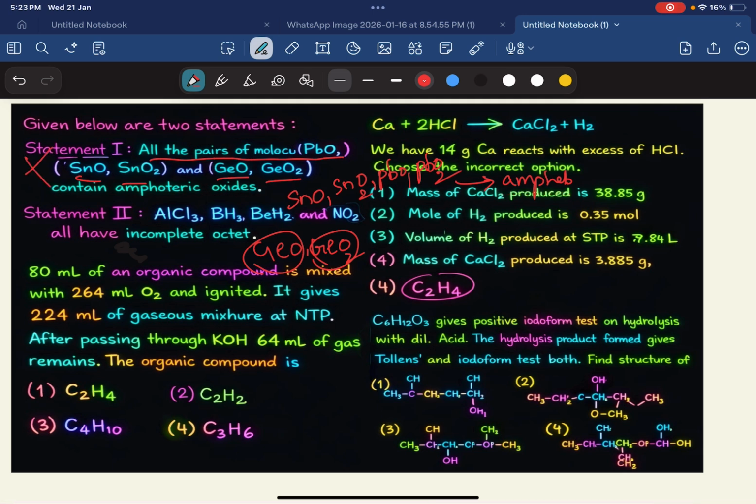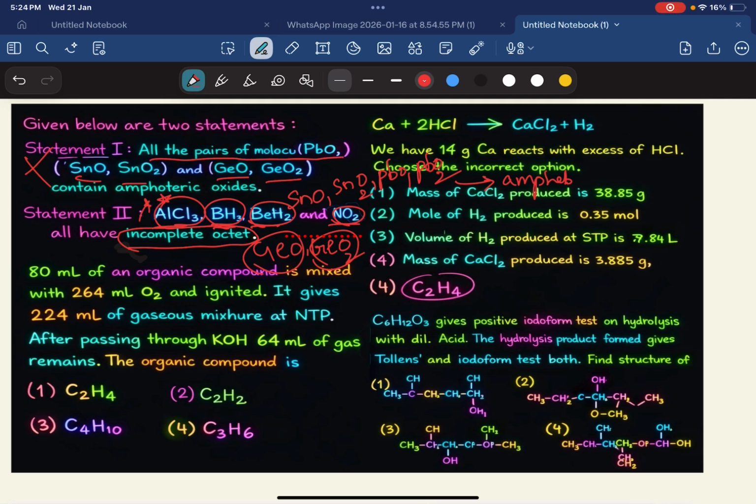And coming to the next one, AlCl3, BH3, BH2, NO2. This also we have discussed in the long video. You can watch it if you want. AlCl3, BH3, BH2 do not follow the octet rule. They have less than 8 electrons, so they are ready to accept electrons and behave as neutral electrophiles. And NO2 has an odd number of electrons. It also doesn't have a complete 8 electrons. So that's why that is also correct.